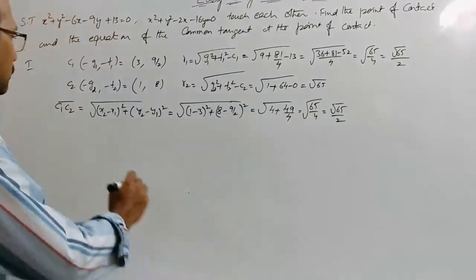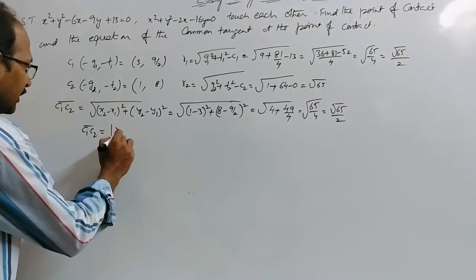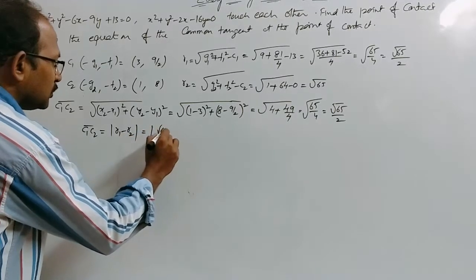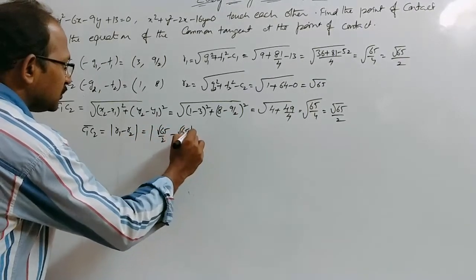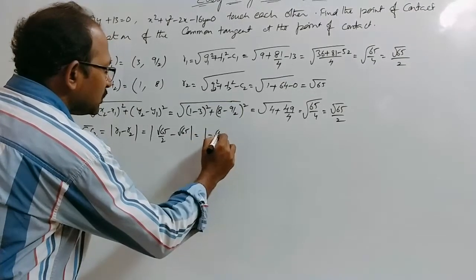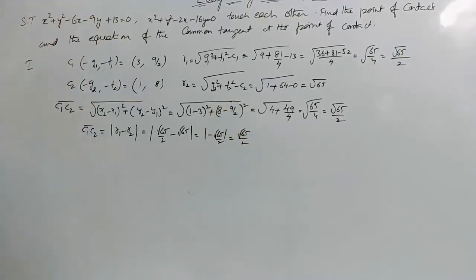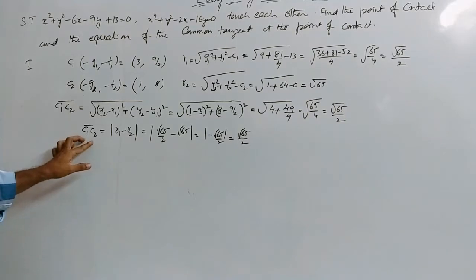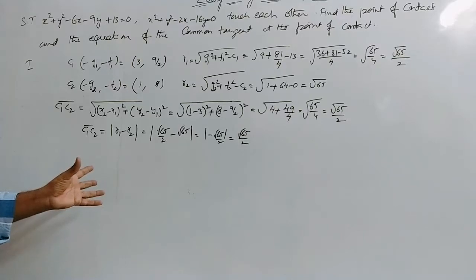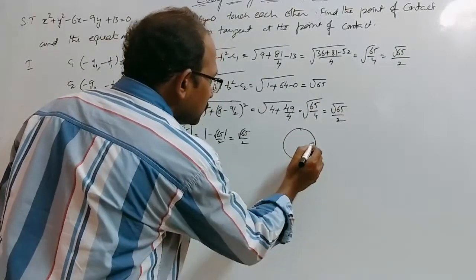That is, C1C2 is equal to the difference of the radii, which is the modulus of √65/2 − √65, that is the modulus of −√65/2, that is √65/2. Hence C1C2 = |R1 − R2|, the difference of the radii, and hence the two circles are touching internally.